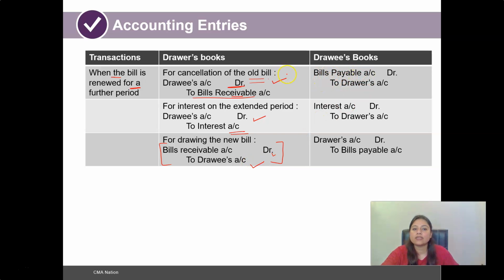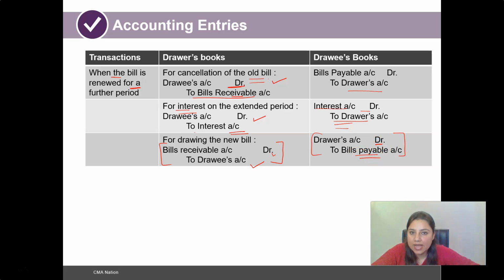And in the case of the drawee, when the bill is being cancelled, bills payable will be debited and the drawer's account would be credited. The interest account is debited to the drawer in the case of interest for the extended period. So the interest which is credited in the drawer's books would be debited in the drawee's books, and the drawer's account is going to be credited. And here again this is the initiation of a new bill, so the drawer's account is debited to the bills payable account.